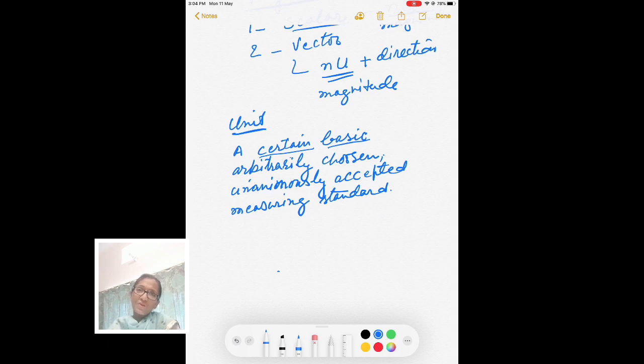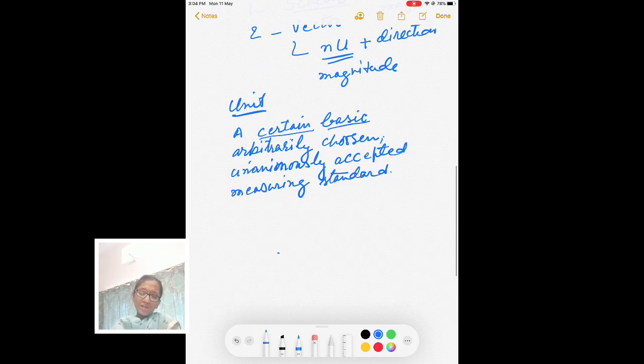So for measurement of small lengths we need small units, and for measurement of large lengths we need large units. Okay, so it should be certain, basic, arbitrarily chosen, unanimously accepted, सभी को एक्सेप्ट हो, पूरे वर्ल्ड में